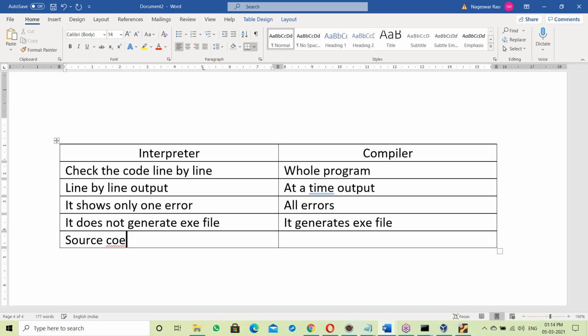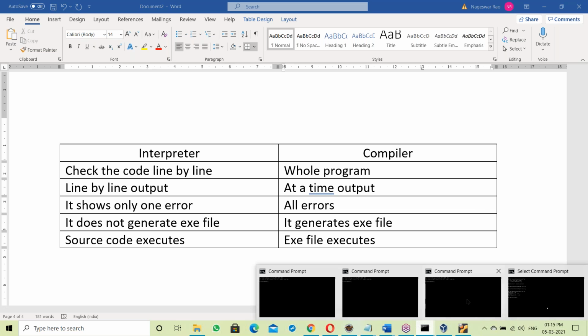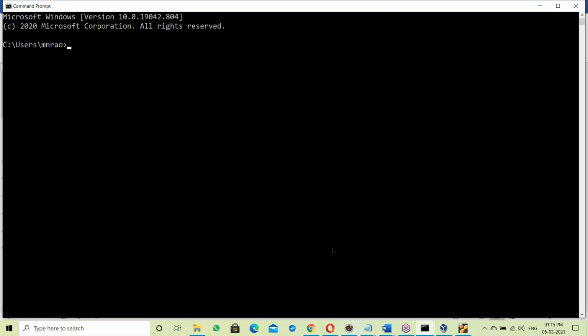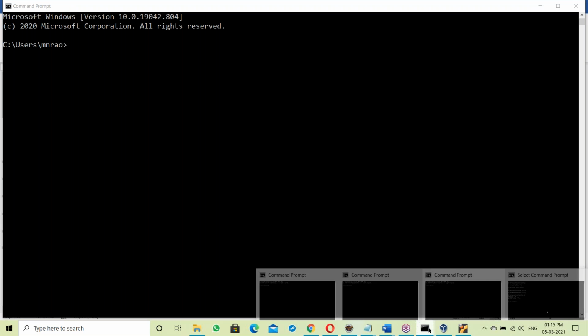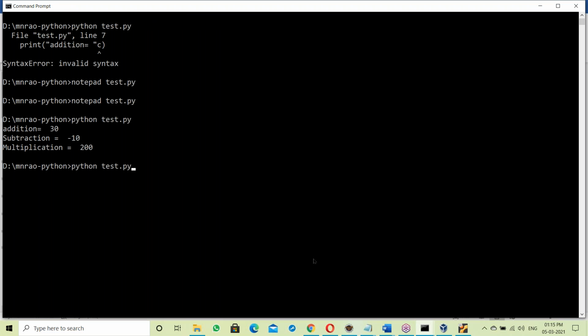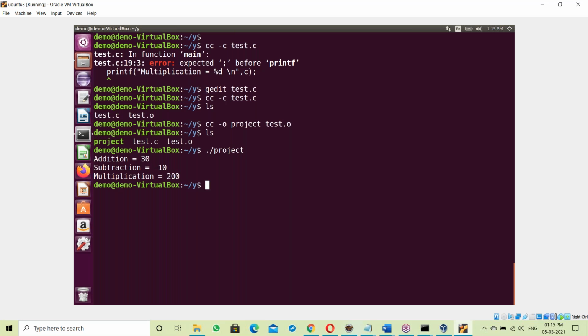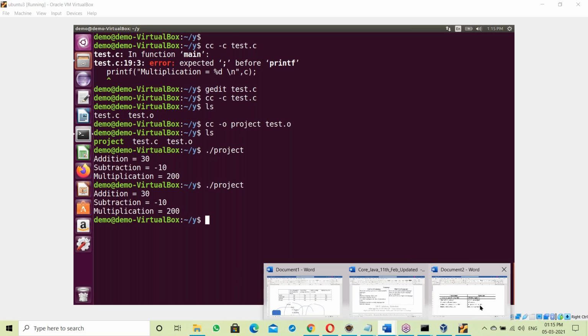Next here. Yes, if it is interpreter based, source code executes directly, right? Compiler: the exe file executes. See, with interpreter, for a Python script, the source code executes directly. Python test.py file executing. But compiler based, what happens here? The project exe file is executing. Okay, that's the difference here.